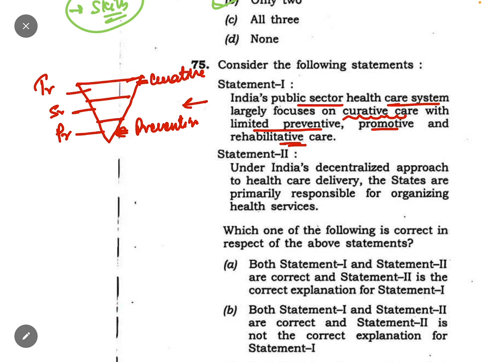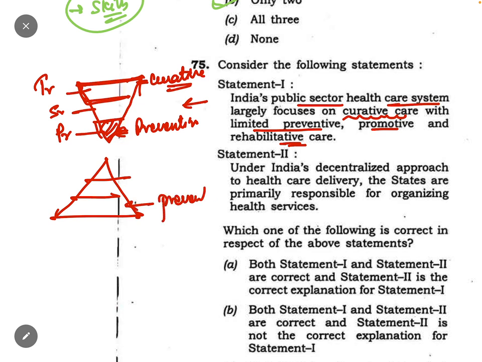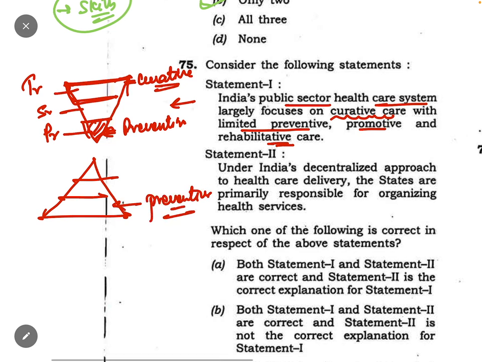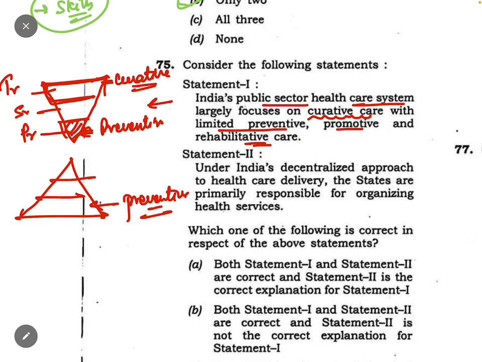We are spending more money on the tertiary sector, very little on the preventive sector. Instead, more focus should be on preventive care itself. So it is saying the same thing.